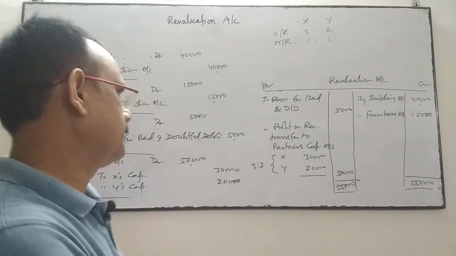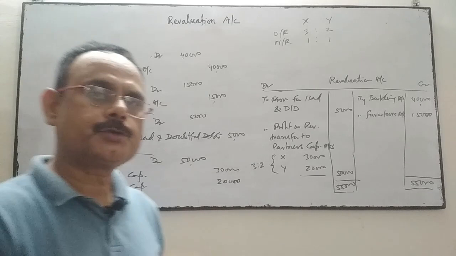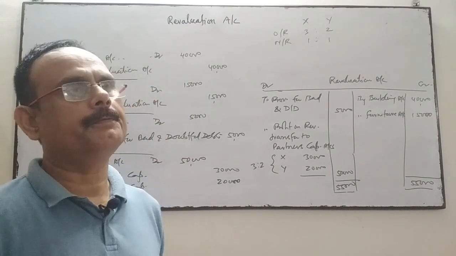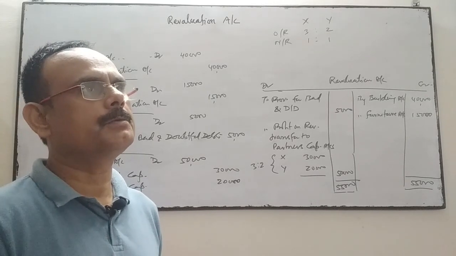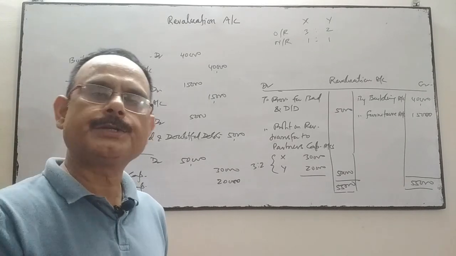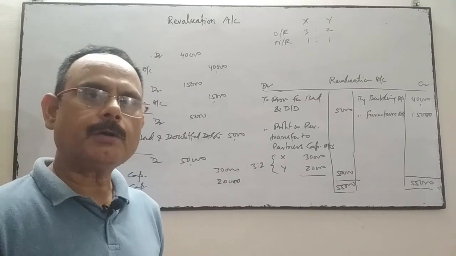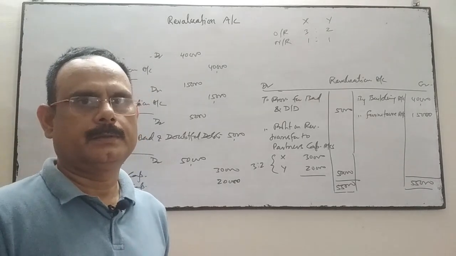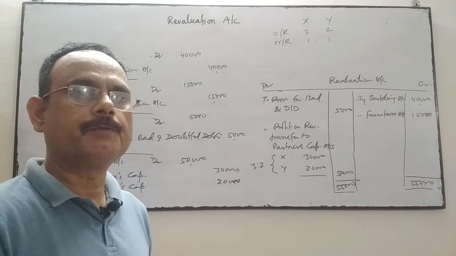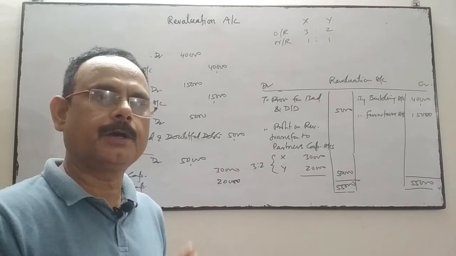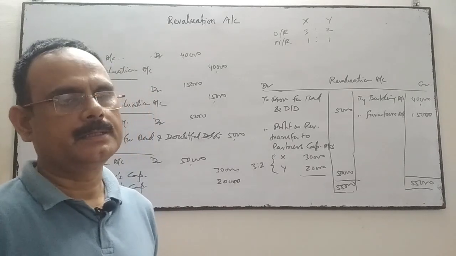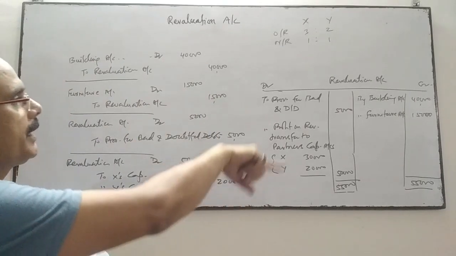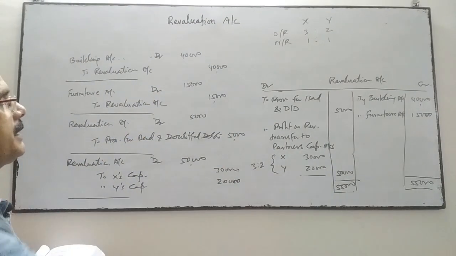So this is the solution. But we can solve this problem in another way. If it is given that the book value is not going to change, you are not allowed to change the book value of the assets or liabilities, you are not going to revise the figures of assets and liabilities, then we will do the treatment in a different way.